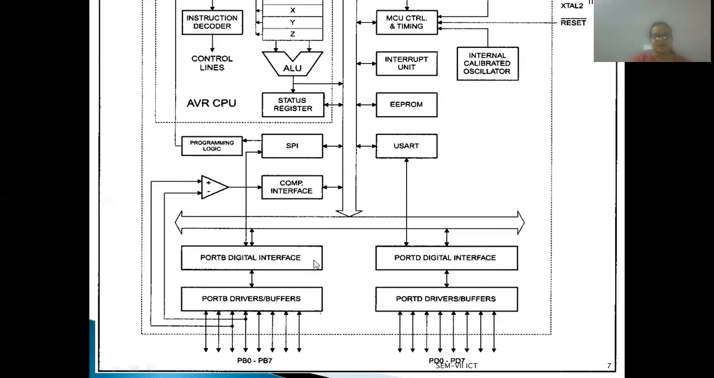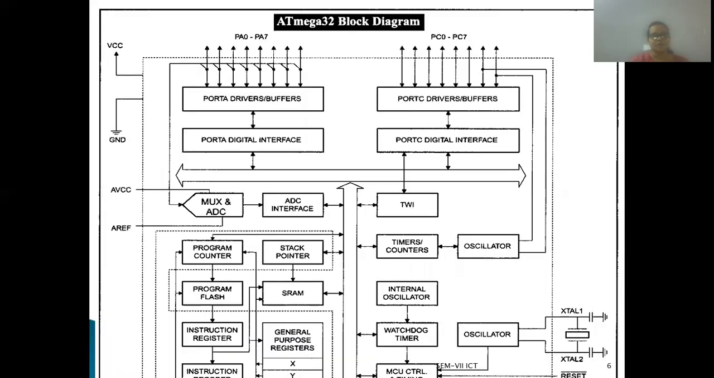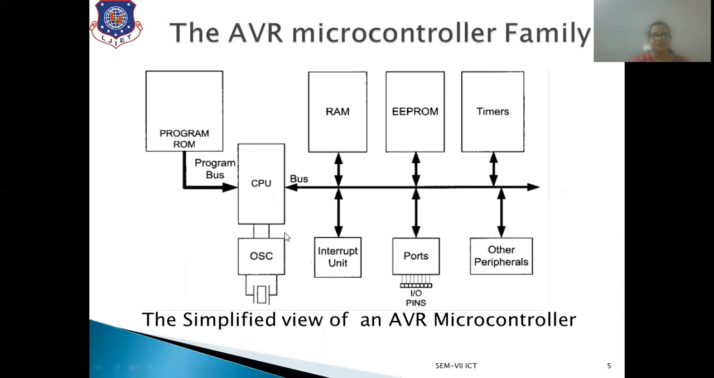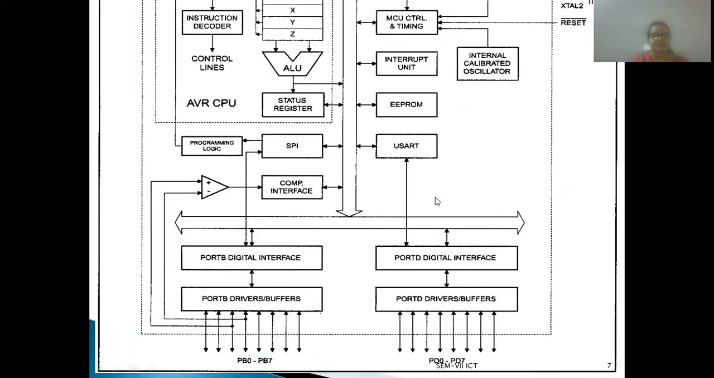So if you are asked for the architecture of ATmega32, you need to draw this diagram. And if they ask about the architecture of AVR, you need to draw the following diagram, that is the simplified view of the AVR microcontroller. So this is the AVR microcontroller diagram, and these two slides are of ATmega32.